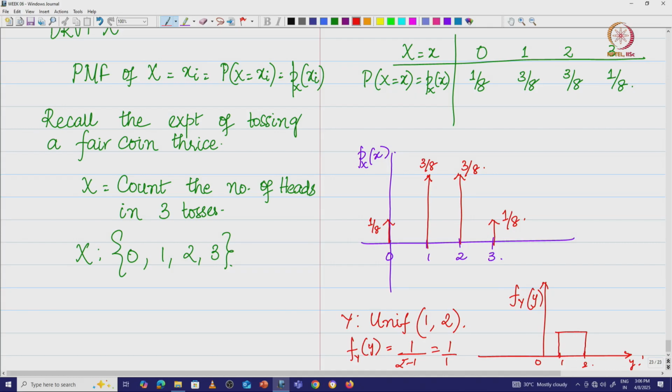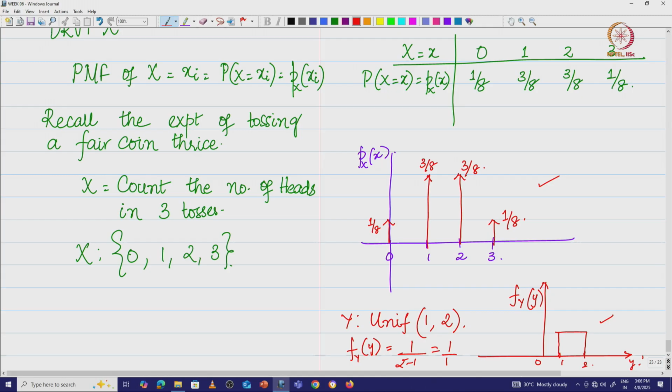Now, if you look at the probability mass function here and the probability density function here, all of them seem to be giving an exact representation, or exact values. For example, if I ask what is the probability mass concentrated at x equal to 0, it says it is 1/8. What is the probability mass concentrated at x equal to 2, it says it is 3/8, and so on.